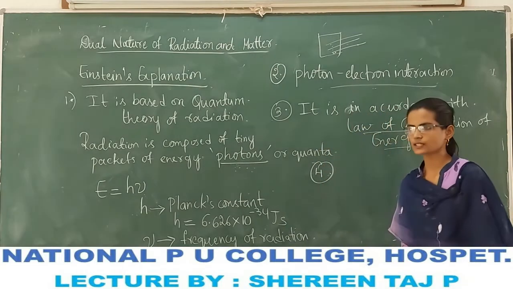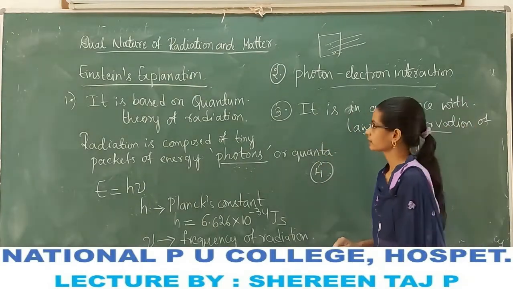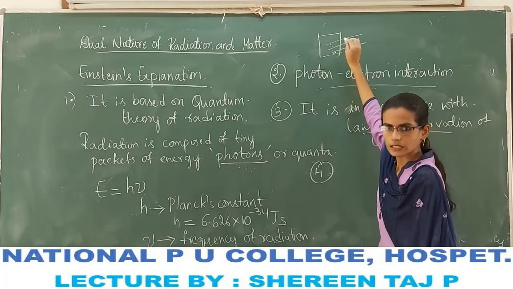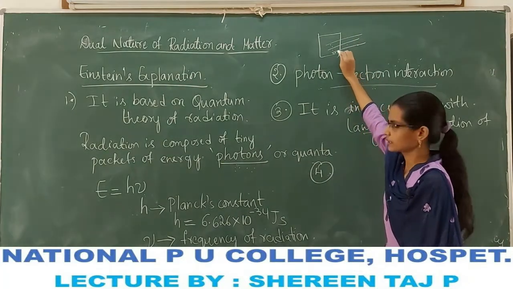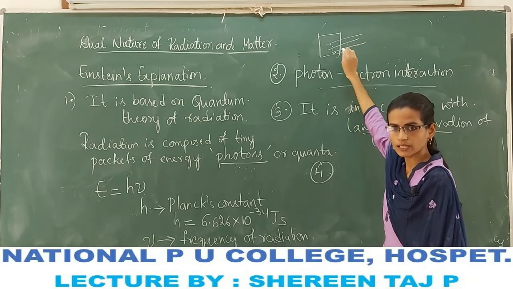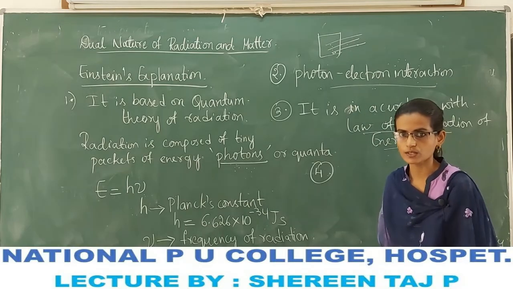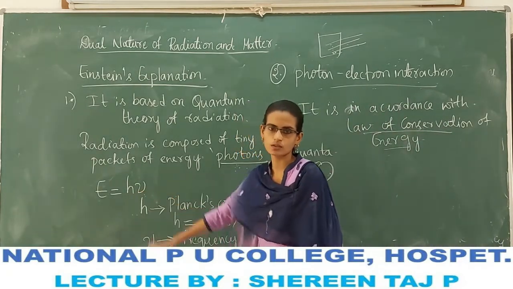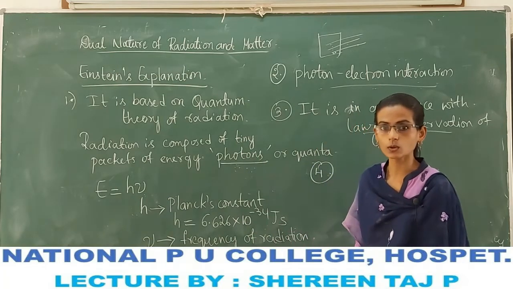The fourth explanation: whenever radiation falls on a metal surface, we know that the energy of the photon is given by E is equal to h nu.